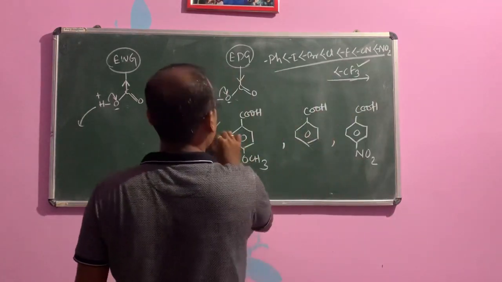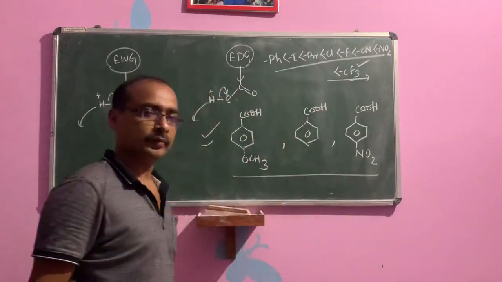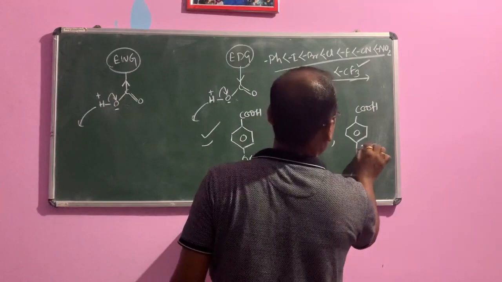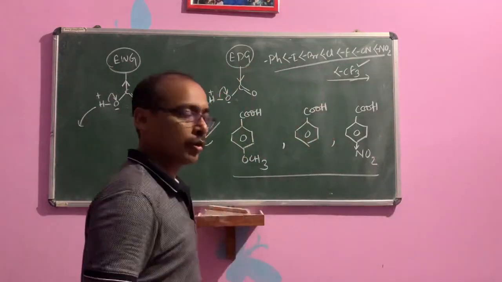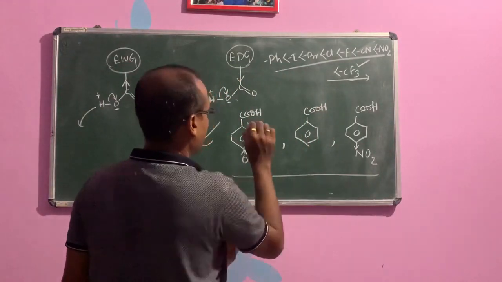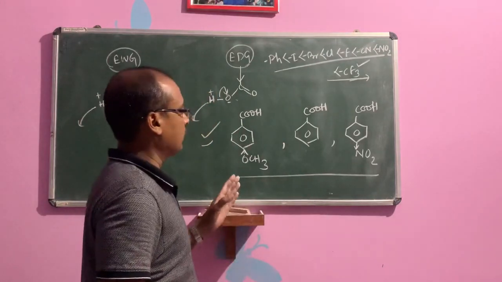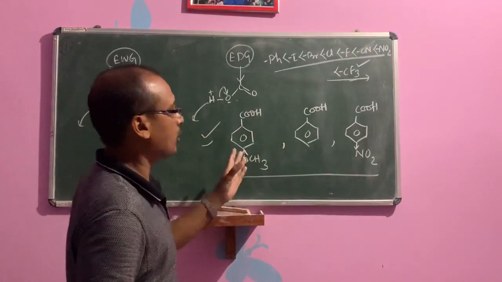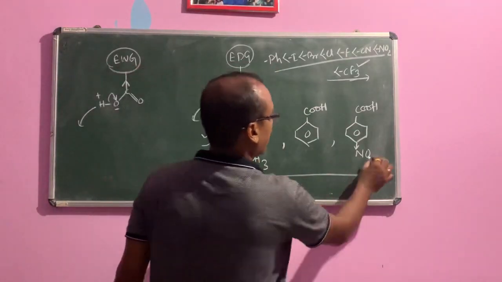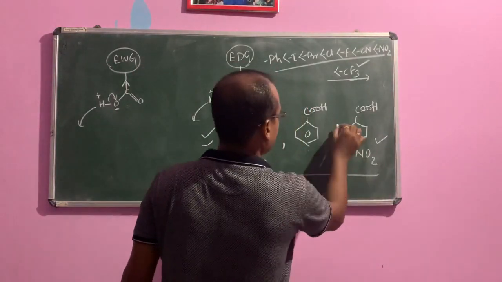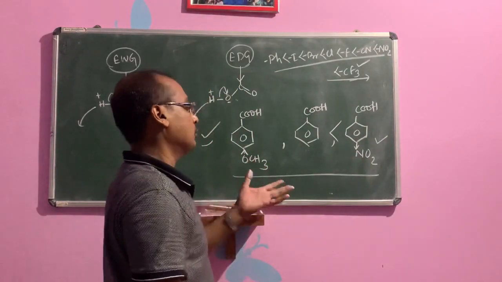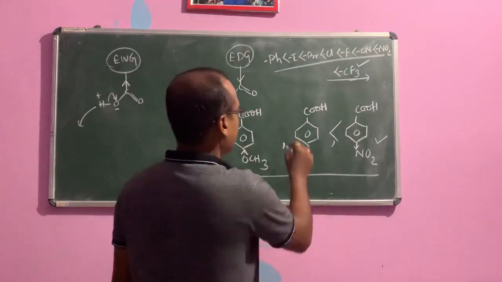By comparing these three, which one is more acidic? Obviously the nitro one, because the nitro group is an electron withdrawing group and methoxy is an electron donating group. The plain benzoic acid has neither withdrawing nor donating group, so it is in between.